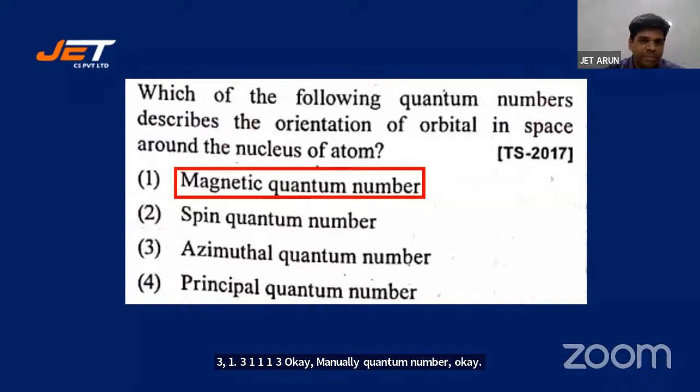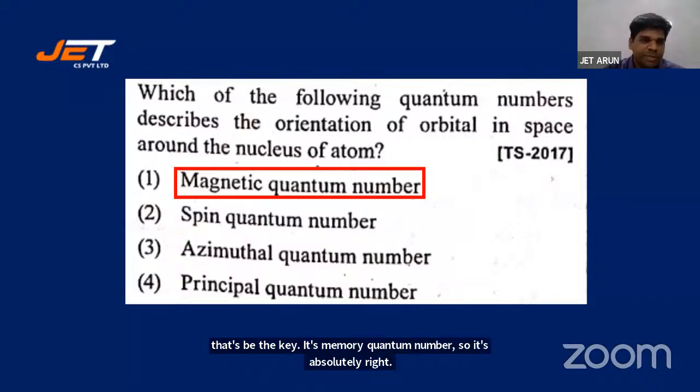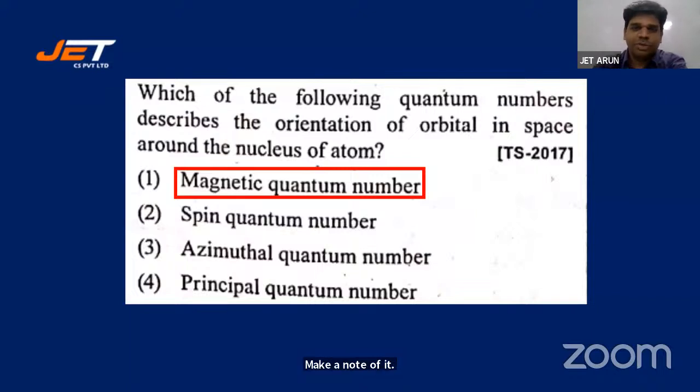Okay, let's look at the key. It's magnetic quantum number, students. It's absolutely right. 1 is absolutely right. Not 3. Make a note of it. Those who went wrong, please make a note. Okay, it's a sincere request. It's for your good. If you went wrong, please correct it.